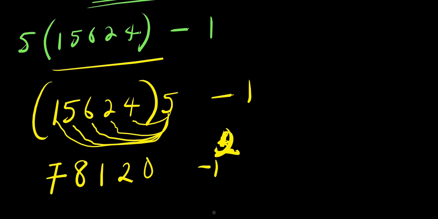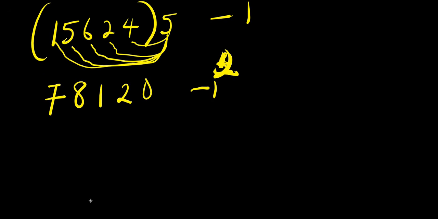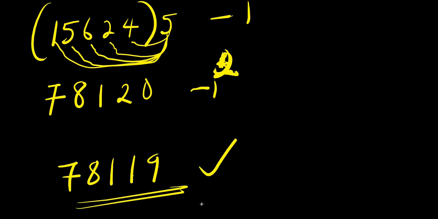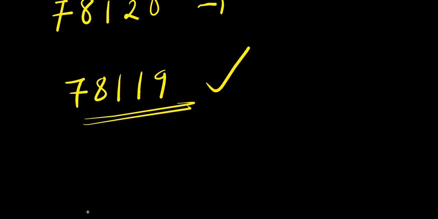We have minus 1, because there's minus 1 here. So at the end, we have 78,120 minus 1. We have 78,119. So this becomes our answer for 5 power 7 minus 6.